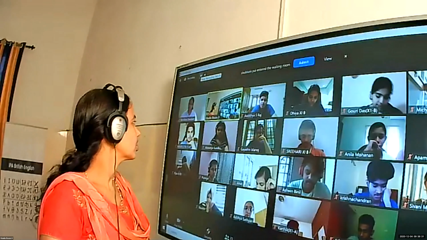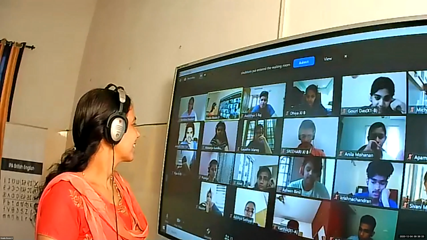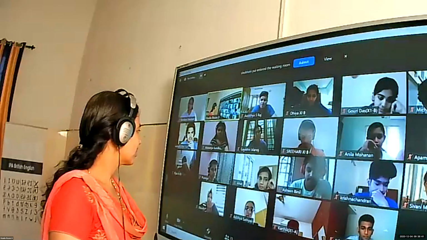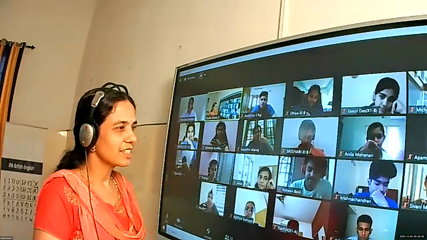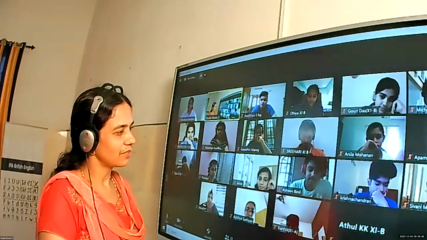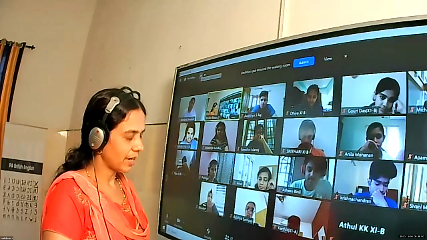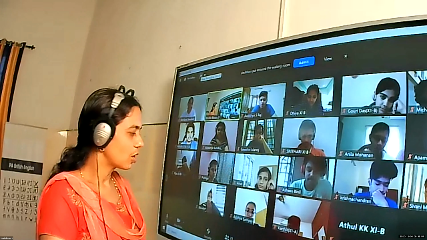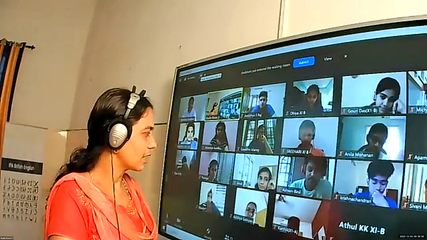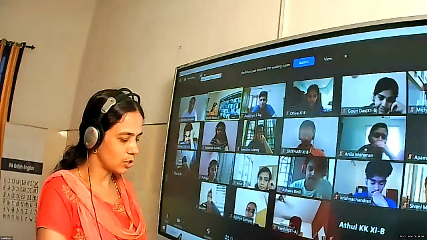Yes, Achut. n factorial by r factorial into n minus r factorial. Very good. n factorial by r factorial into n minus r factorial, isn't it? NCR will be the same as n factorial by r factorial into n minus r factorial. Now, those who forgot will be giving the answers. Now, Ashwin, tell me what is 5C2?